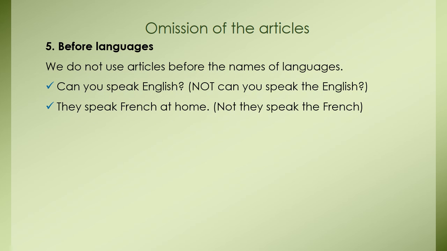Number 5, before languages. We do not use articles before the names of languages. Look at the examples here. We can speak English, not we can speak the English. And they speak French at home, not they speak the French at home.